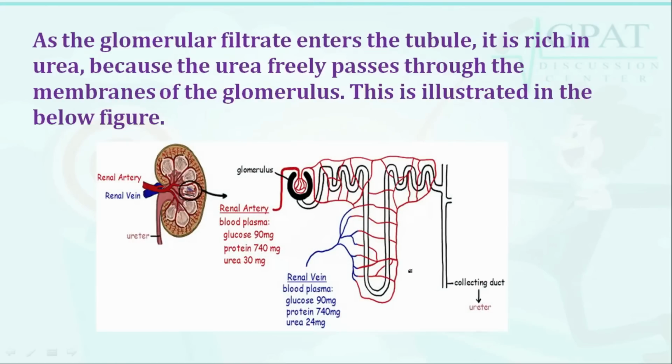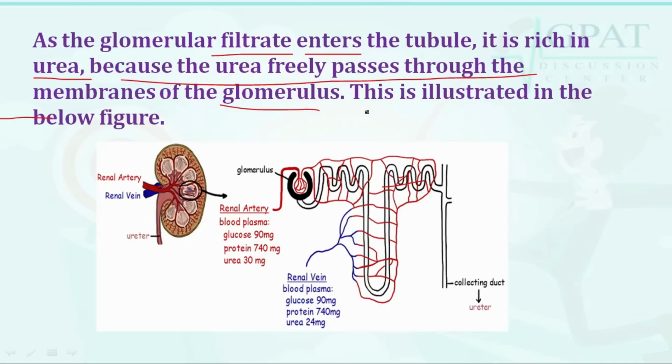As the glomerular filtrate enters the tubule, it is rich in urea, because urea freely passes through the membranes of the glomerulus, so it is passed out. Here we have a pictorial diagram for your better understanding.